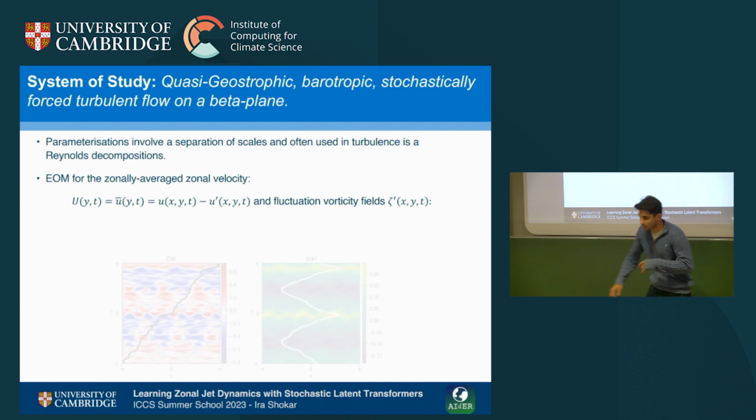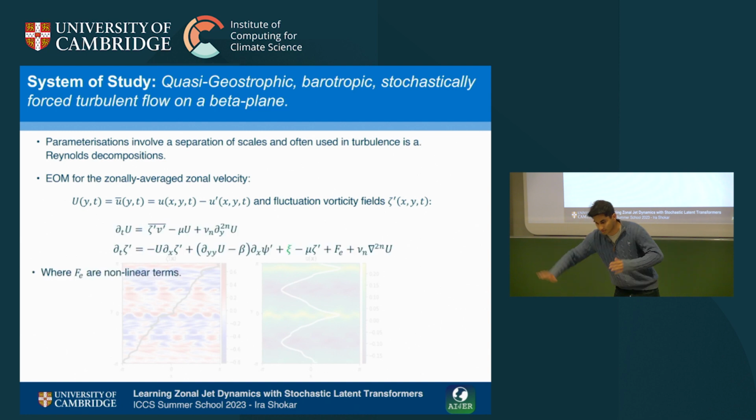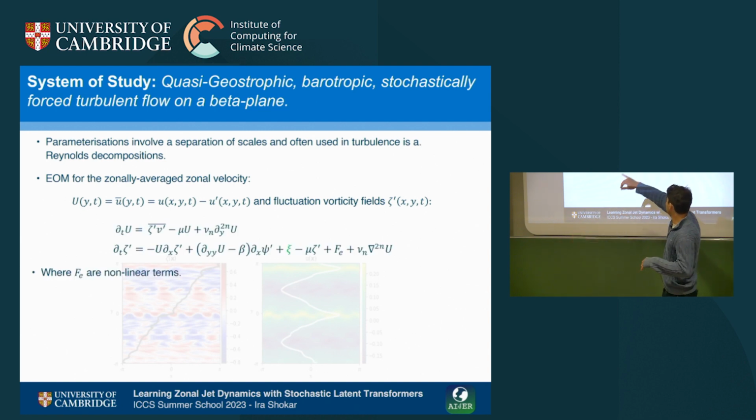Then we can write down an equation of motion for our zonal mean flow, which was that white line you saw before, and the associated fluctuation fields. Notice that the stochastic forcing, because of the way that we prescribe it, only appears in the fluctuation fields as opposed to the mean fields. So we have this coupled equation where we force the fluctuations, they have an impact on the mean flow, and the mean flow then impacts how we model the fluctuations again.